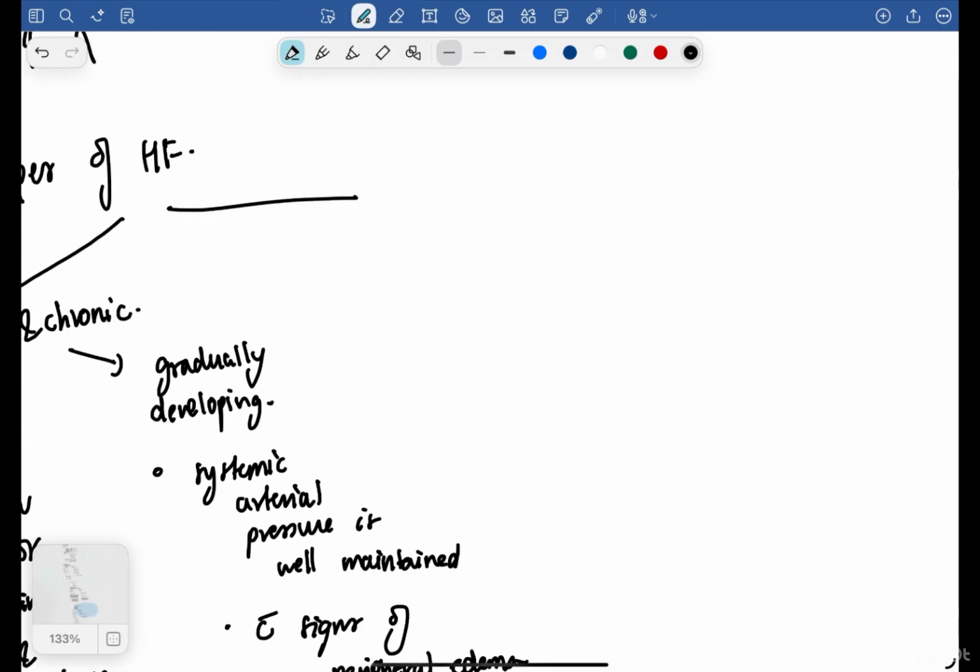Okay, but there are more types of classification also. One is your heart failure with preserved ejection fraction and heart failure with reduced ejection fraction.